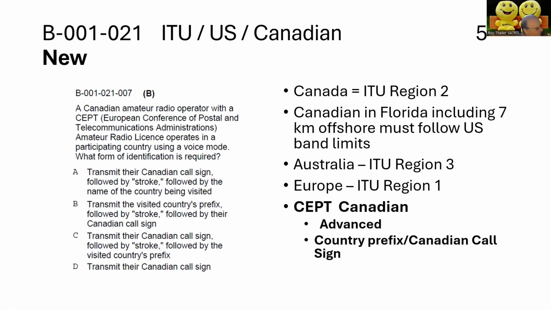Here's another new question. A Canadian amateur radio operator with a CEPT amateur radio license operates in a participating country using a voice mode. What form of identification is required? There are a number of different options here. The correct answer is to transmit the visitor's country prefix, followed by stroke, and then followed by your call sign. So whatever the country prefix is, stroke, and then your Canadian call sign. That's how you would identify yourself.